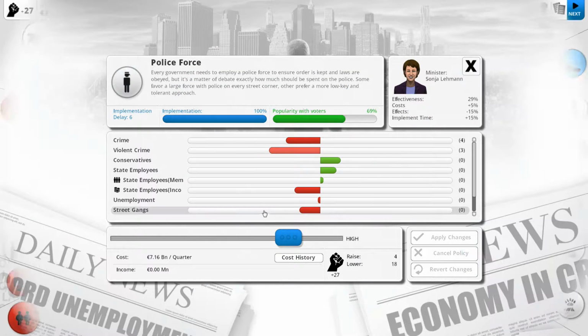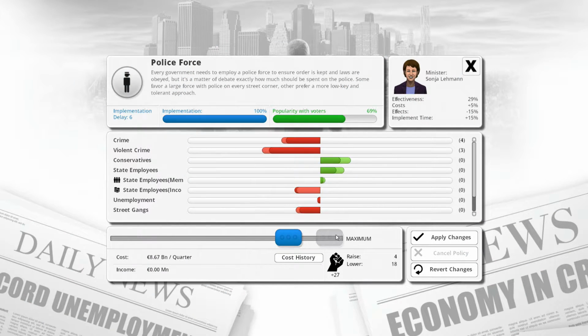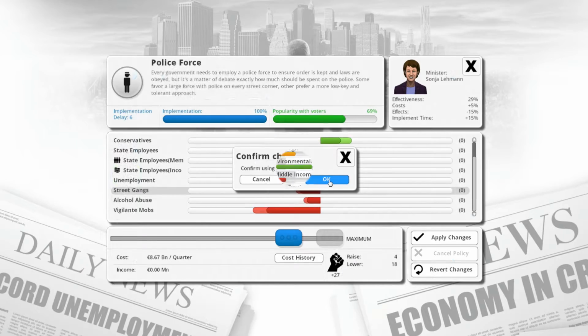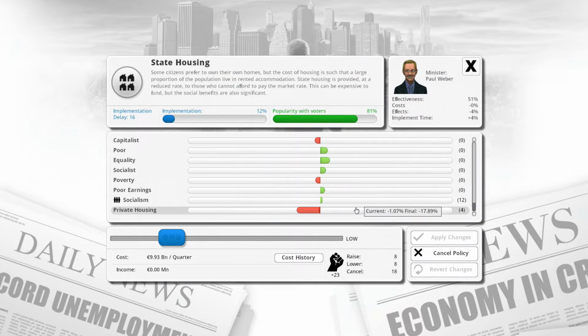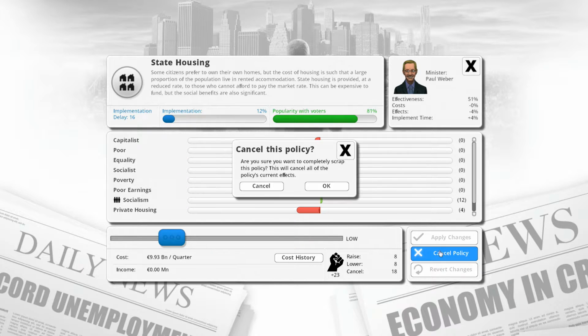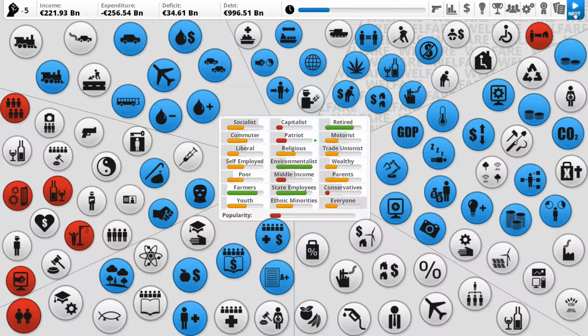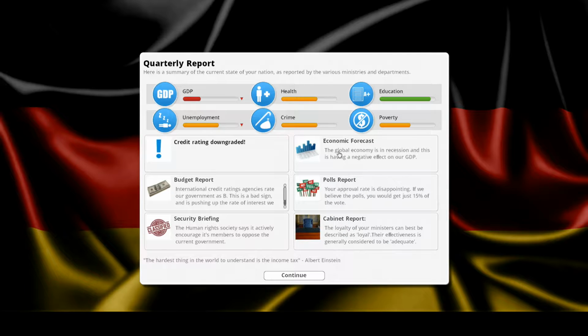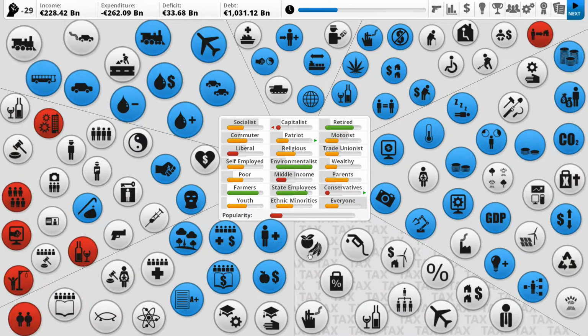Police? Where's the police? Is this the police? This is the police. Right, I go from 7 billion. I think definitely get up. Yeah, I think this is a good place to spend money for sure. I do think it's probably best just to cancel this policy. We're not having that. Sorry. I know, complete waste, but nope. Oh no! Been downgraded. That's to be expected. Nothing else really happening there.